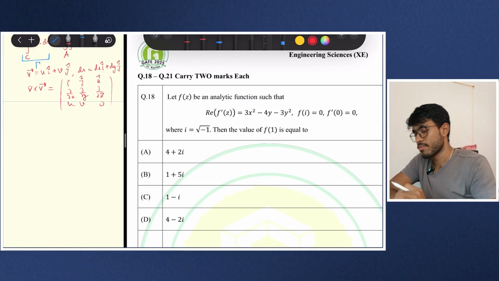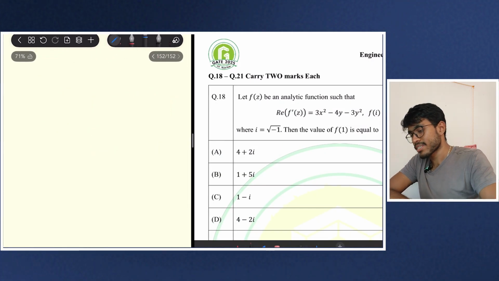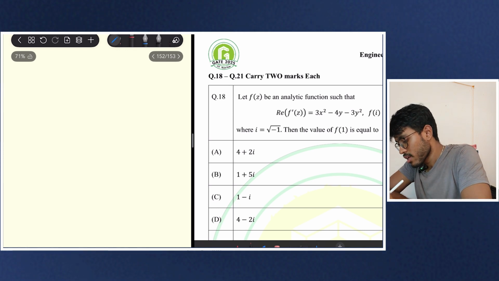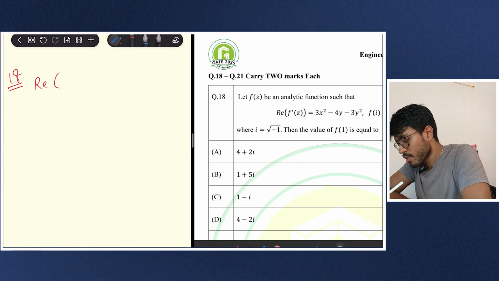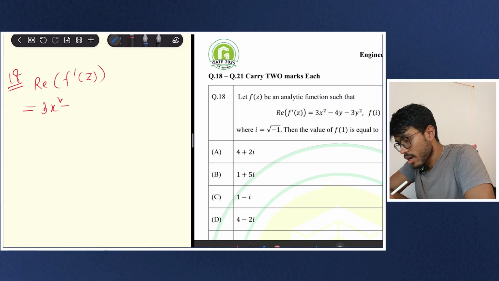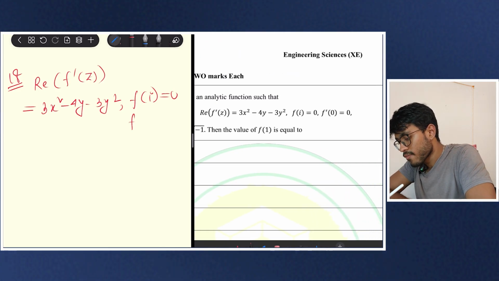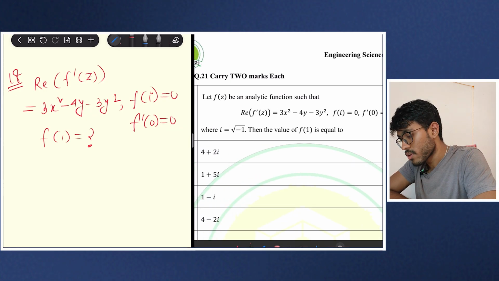I will solve one more problem, and that is this one from complex analysis, and this is a beautiful problem. So what does it say? It is saying that f(z) be an analytic function, and the real part of f dash of z is 3x square minus 4y minus 3y square, and it is giving f of i is equal to 0 and f dash of 0 is equal to 0. I have to find f of 1, right? So let me solve it.